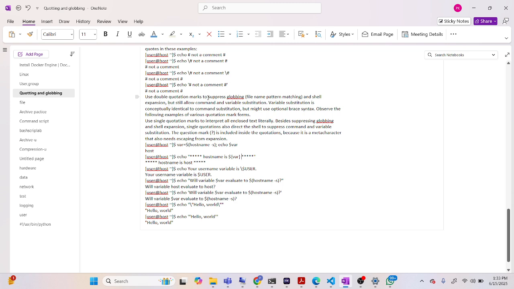Double quotation marks suppress globbing, file name pattern matching, and shell expansion, but allow command and variable substitution. Variable substitution is conceptually identical to command substitution, but might use optional brace syntax. Observe the following example of various quotation mark forms. So we can see this example. Now coming to another example.